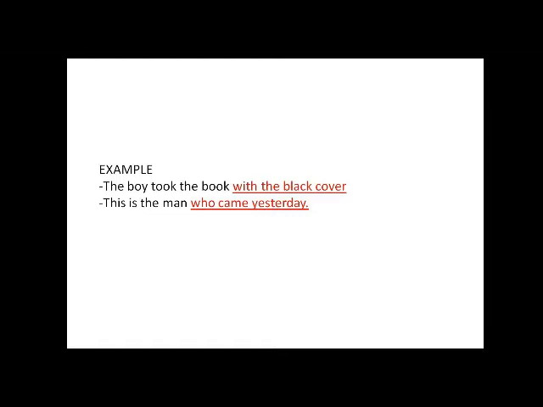Came is a verb, and it is existing in relation with a subject. So you have who came. Came is the verb. Who stands as the subject. So when you have subject-verb relationship, you call it a clause. So in the first example, we have an adjectival phrase that functions as a modifier to the noun book. While in the second example, you have an adjectival clause that modifies or qualifies the noun man.